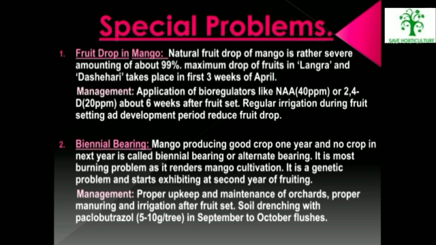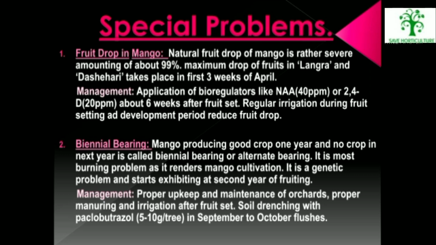Special problems: fruit drop in mango. Natural fruit drop of mango is rather severe, amounting to about 99%. Maximum drop of fruits is in Langda and Shehri and takes place in the first 3 weeks of April. It can be managed by the application of bioregulators like NAA or 2,4-D about 6 weeks after fruit set. Regular irrigation during the fruit setting and development period reduces fruit drop.